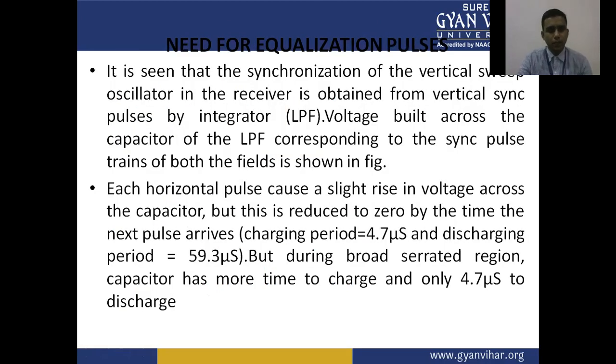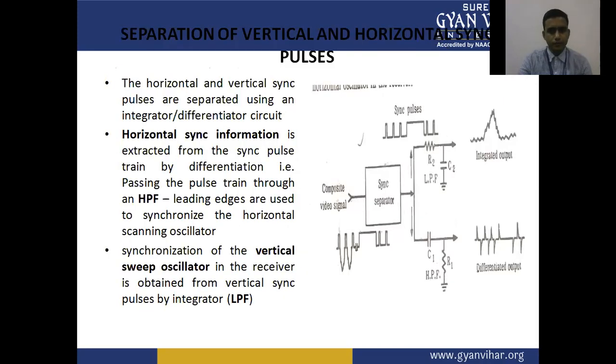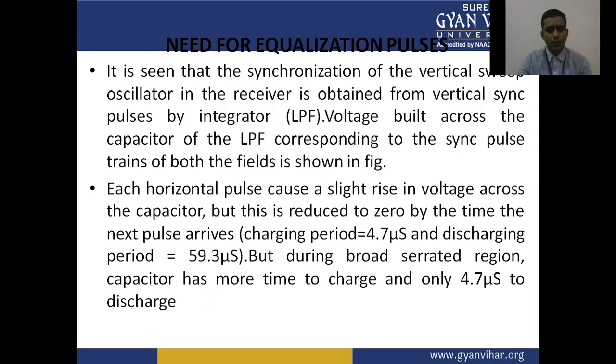Each horizontal pulse causes a slight rise in the voltage across the capacitor, but this is reduced to zero by the time the next pulse arrives. Charging period is 4.7 microseconds and discharging period is 59.3 microseconds. But during the broad serrated region, the capacitor has more time to charge and only 4.7 microseconds to discharge.